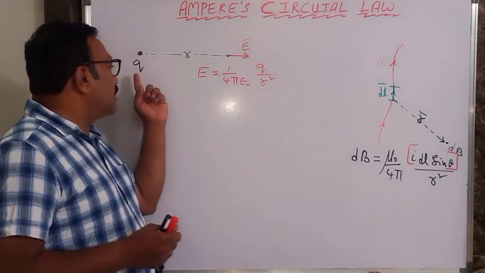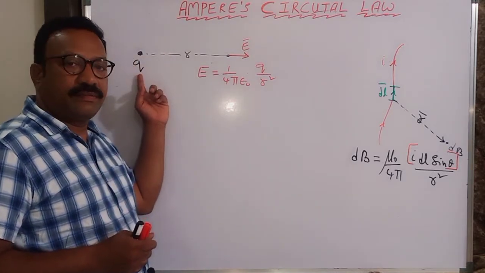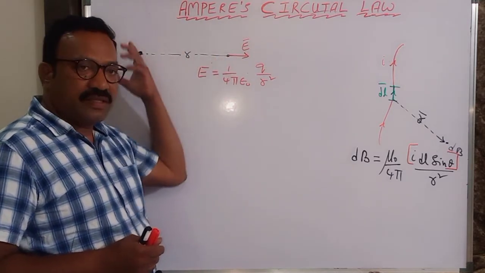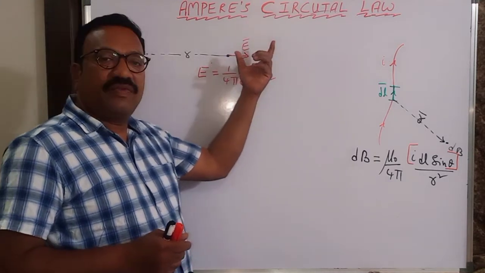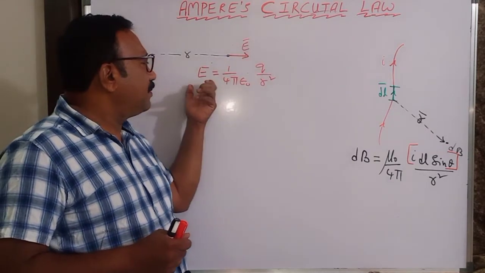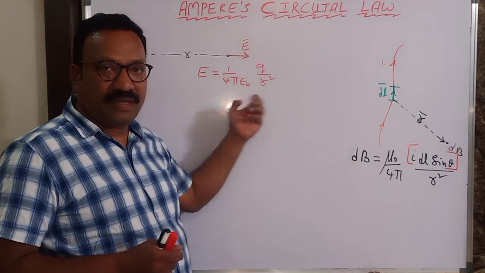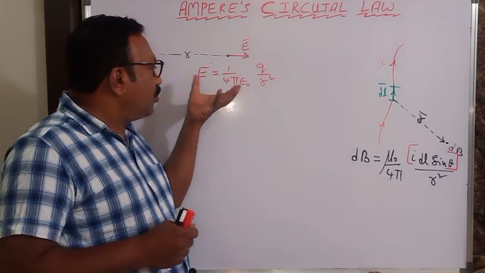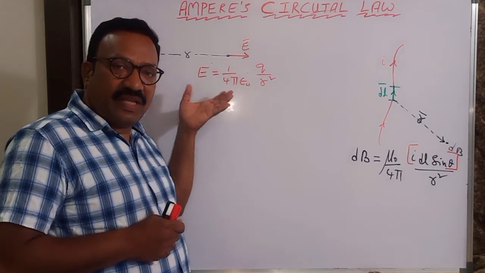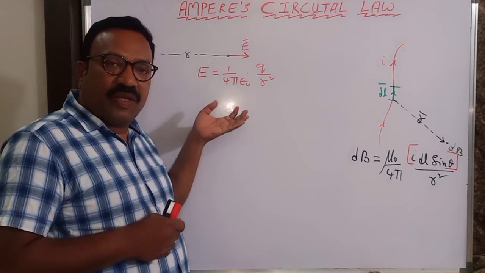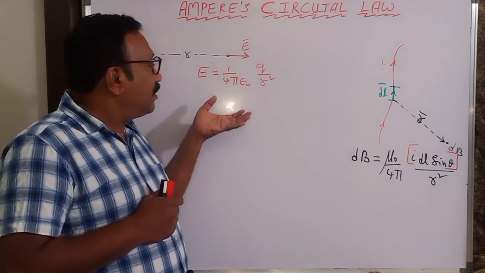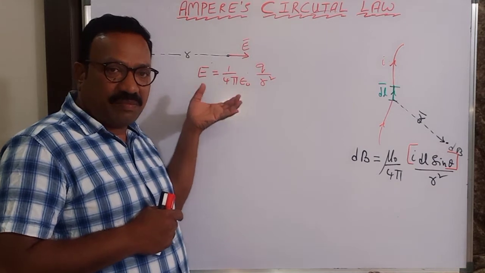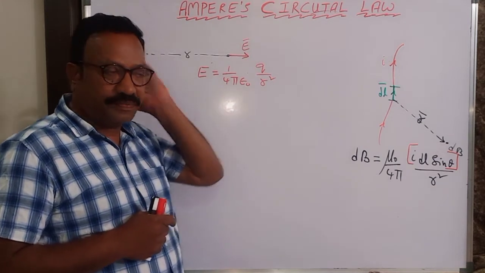Now, when a charge is at rest, it produces an electric field in its surroundings. The strength of the electric field is determined by 1 by 4 pi epsilon naught into q by r square. You understand the strength of the electric field with the help of Coulomb's law. So the basic concept of electric field is explained with the help of Coulomb's law.